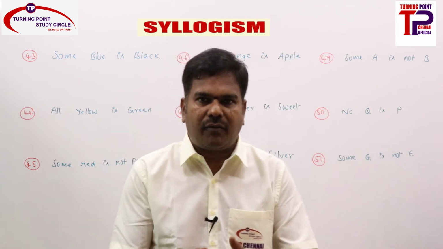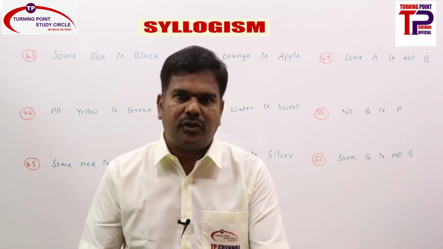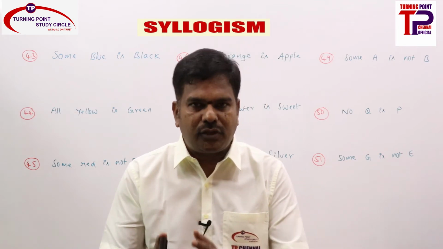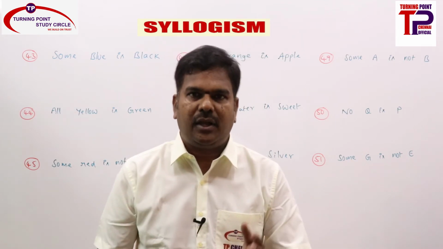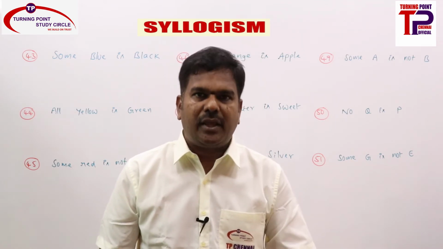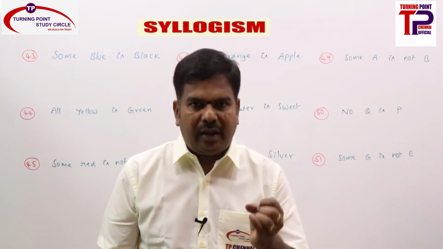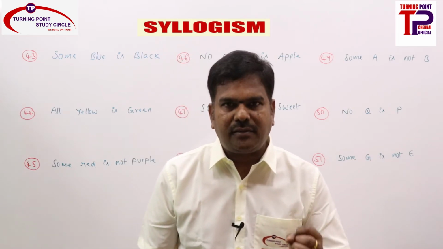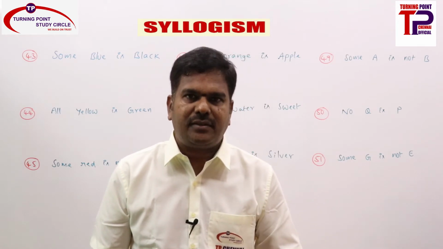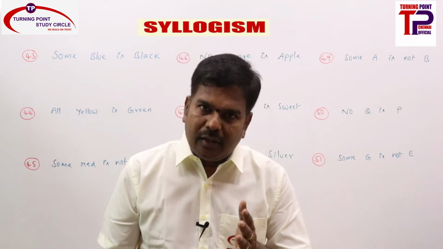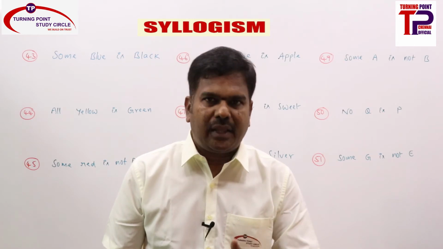Immediate inferences are of two types, implications and conversions. In implications, the same subject and predicate will be there, and in conversions, subject and predicate will interchange. In implications, A is implied by I and E is implied by O. Whenever everything is there, something is there is always true. Whenever nothing is there, something is not there is always true. That is how we need to easily remember the implications, right?